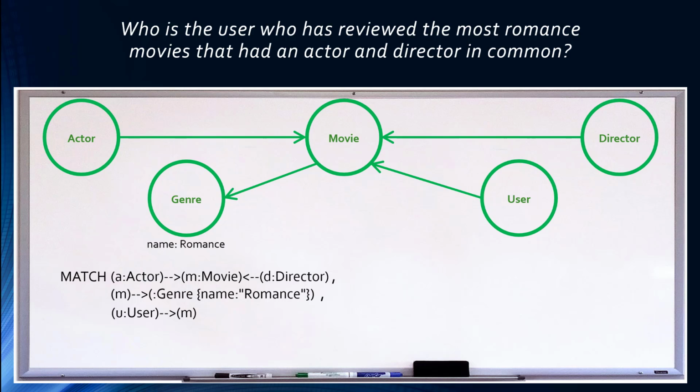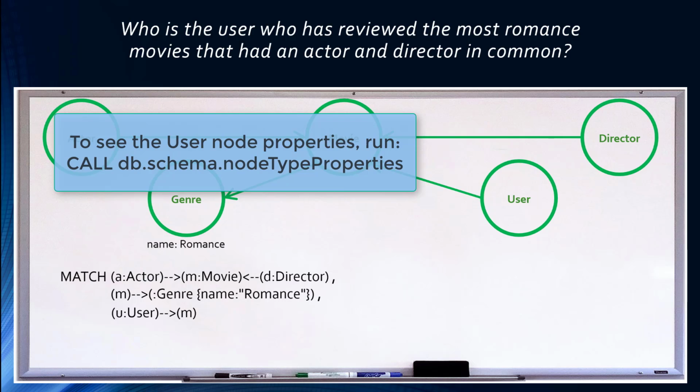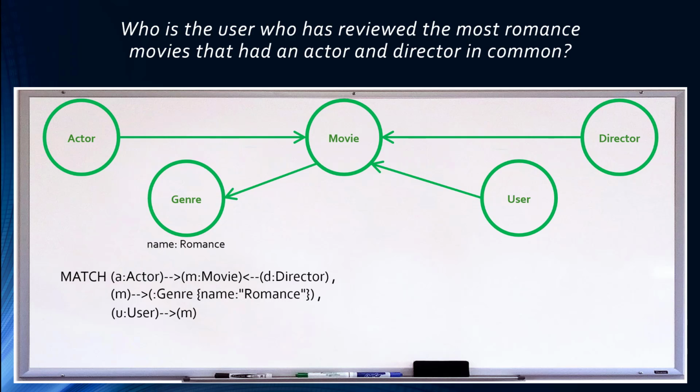So now we need to identify what we want back and add the return clause. Since there are no additional paths in the match clause, there is no need for a comma at the end of the third line. In our question, we say that we want the users who have reviewed the most romance movies that meet our other criteria as far as actor-director pairs. So we need to return a property of the user that identifies them. Looking at a user node by selecting the node in the database information panel, we're running the command call db.schema.nodeTypeProperties. We will see that the user node has two properties, name and userId. Which should we use?